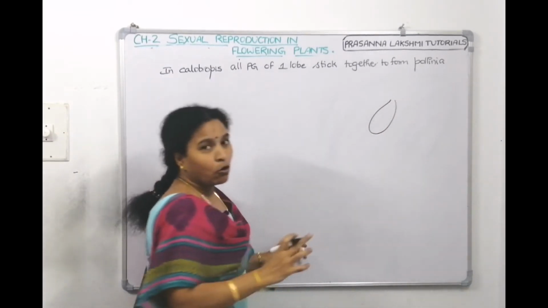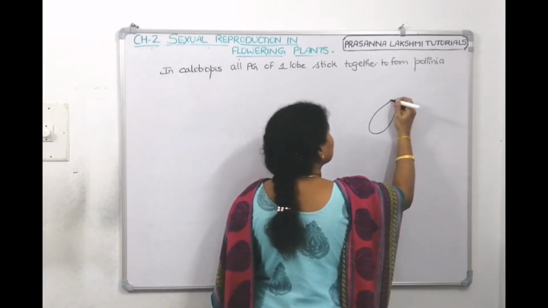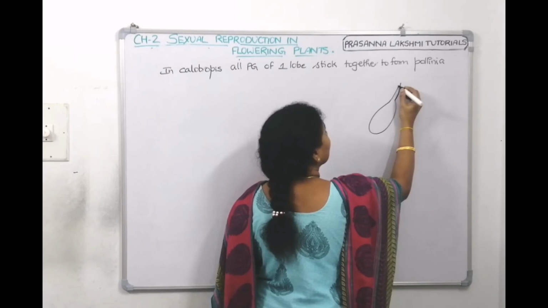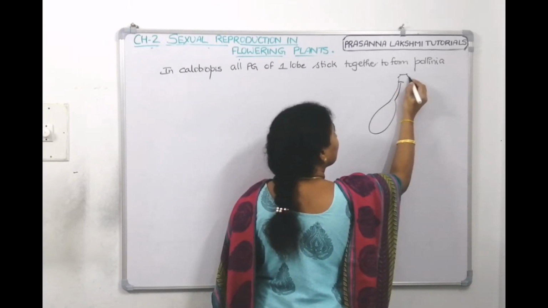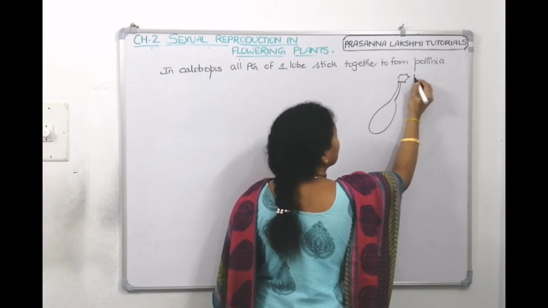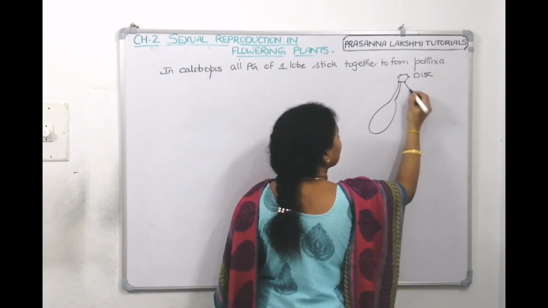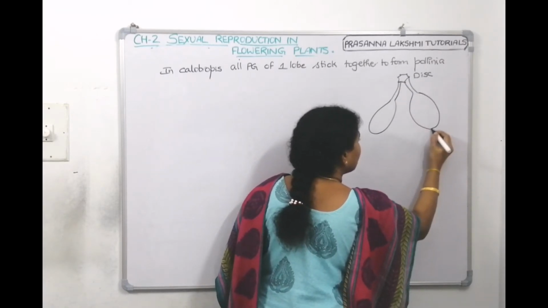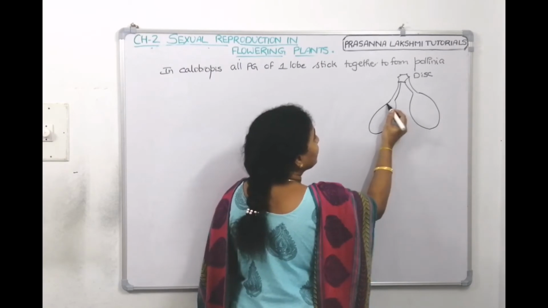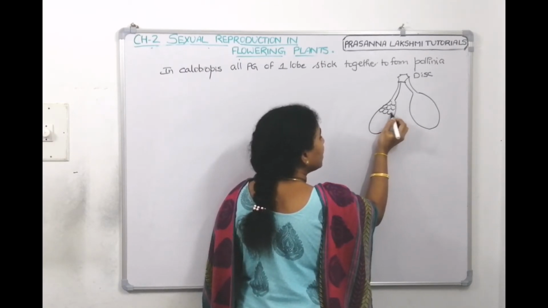This is one lobe, all the pollen grains stick together to make one pollinia, and this is the stalk which is called caudicle. And then here we have the disc-like structure where the stigma will come. This is the disc and this is the stalk, the caudicle. This is one anther lobe, another anther lobe, and all these you are seeing are pollen grains.